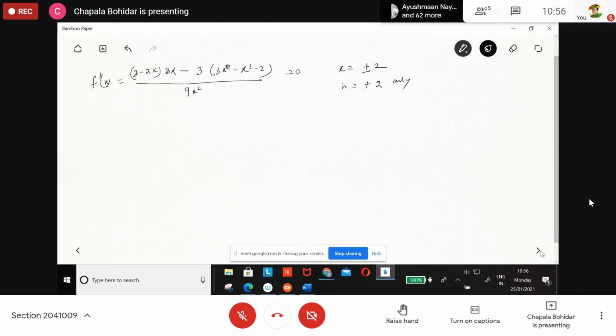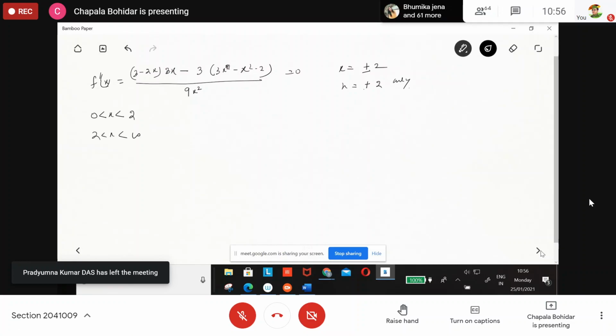So what will we consider as the intervals? 0 is less than x is less than 2, then 2 is less than x is less than infinity. For f''(x), find out if it is positive or negative. Consider 1.